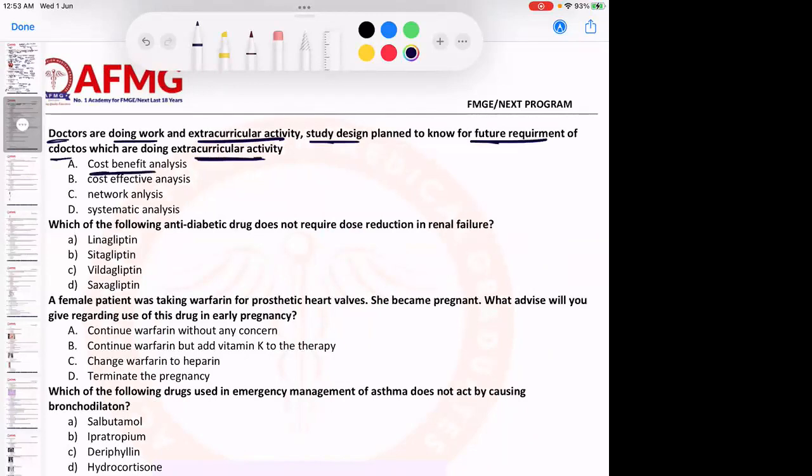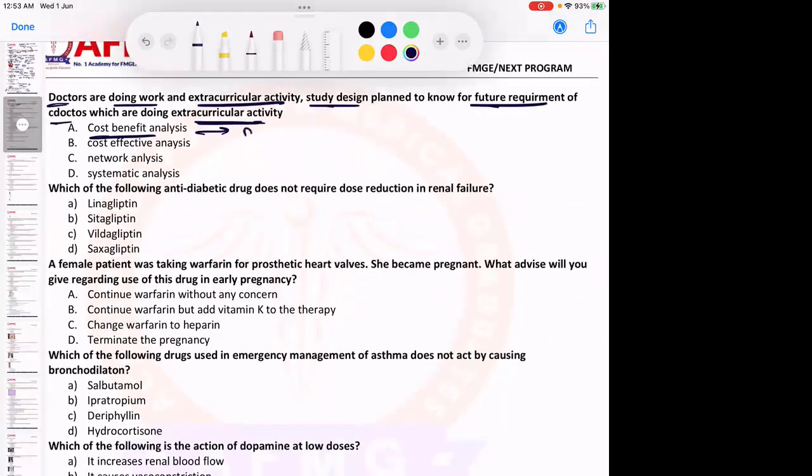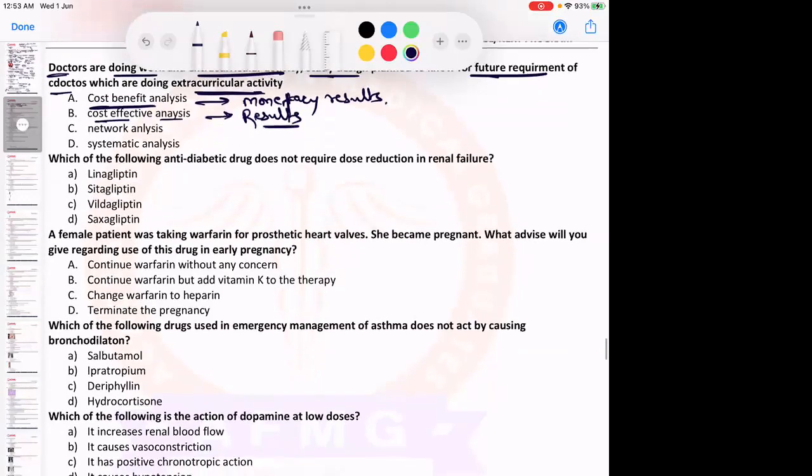As I always told you, cost benefit analysis is evaluation of a health program in terms of monetary results. Cost effective analysis is evaluation of a health program in terms of the results achieved. Network analysis can be of two types: either it is a PERT or it is a critical path method.